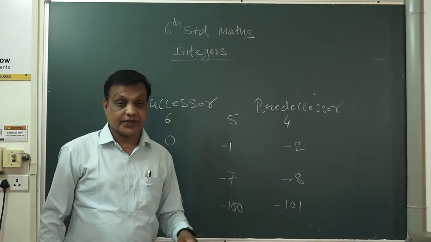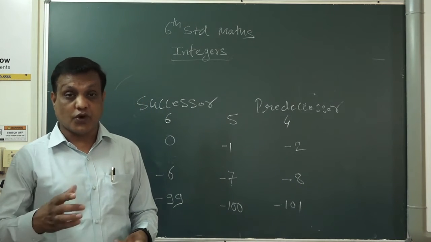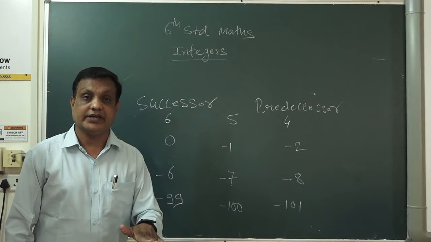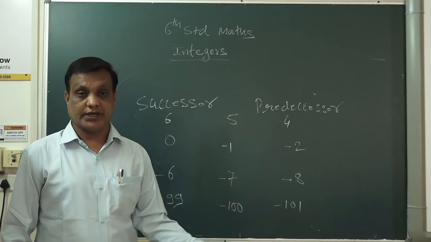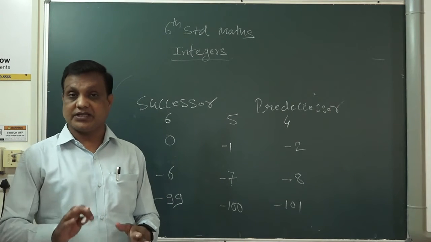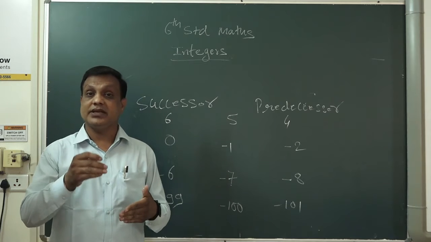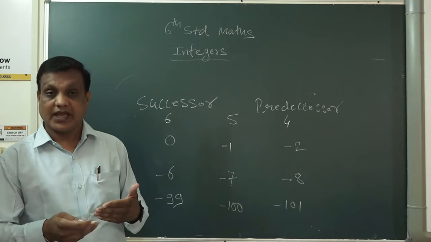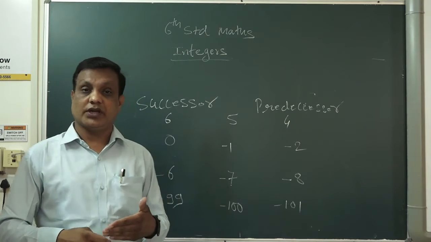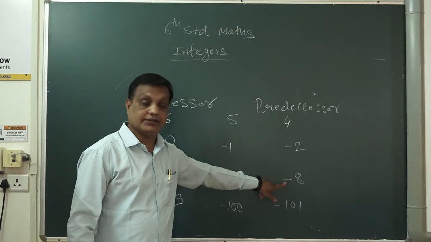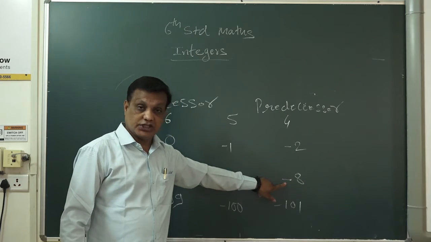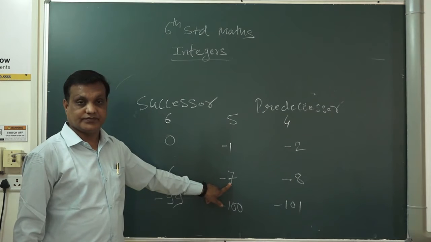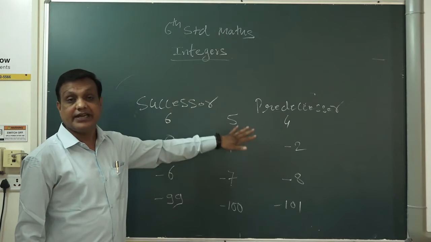Please pay attention, here maybe you are getting confused. What is going on here? In minus numbers, the smaller number becomes bigger and the bigger number becomes smaller, but we have to put the sign along with it. So minus 8 is smaller than minus 7, and minus 6 is greater than minus 7. Understood? This is called successor and predecessor.